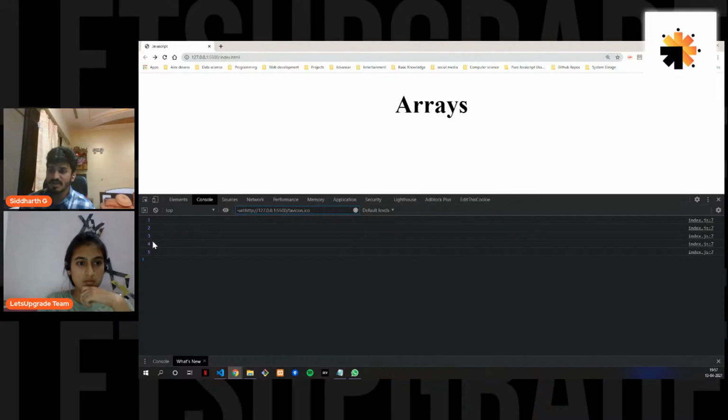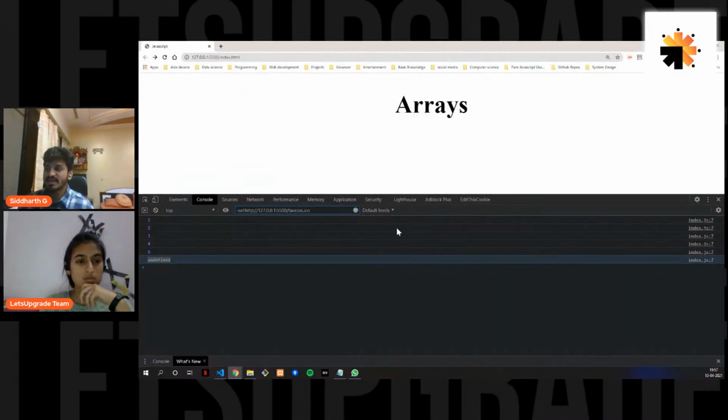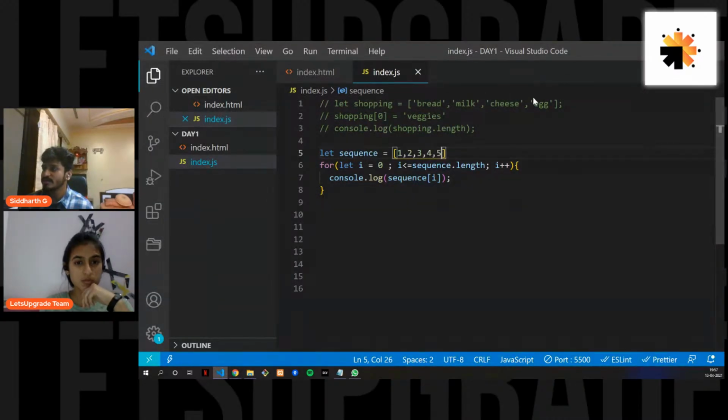So now you say 1, 2, 3, 4, and 5, right? When i gets to 5, 5 is not less than 5, right? If I put it as equals to, it would still increment. Let's see what we get here. You get an undefined because there is no value right now. You got the point here, right? When we try to get the value of an element which is not in an array, we get undefined. So if I remove the equals to, I will again get 1, 2, 3, 4, 5, because that's the value that is present inside the array.